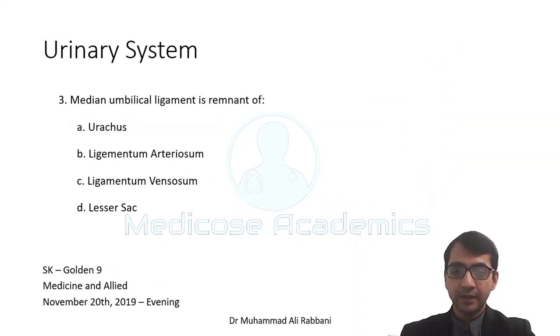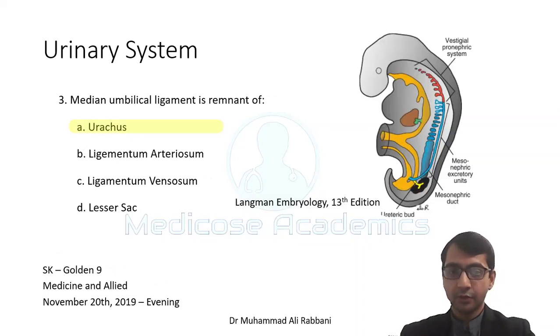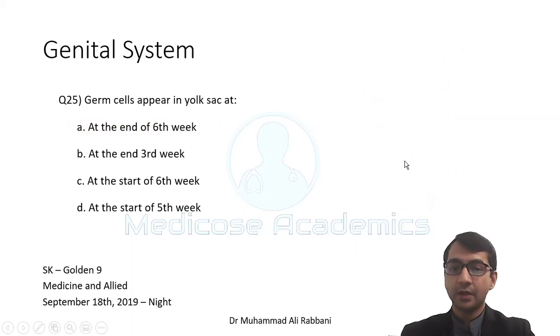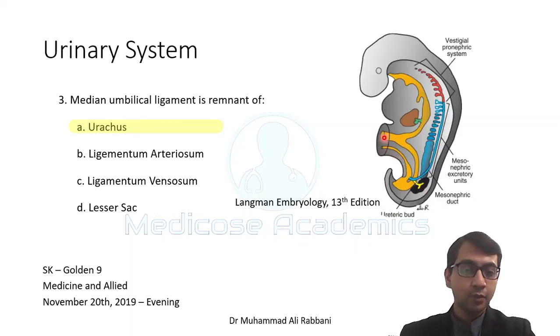Median umbilical ligament is the remnant of urachus. So this connection of the allantois to the umbilical cord or umbilical ring obliterates later on, and this forms a ligament that is known as urachus. And here you can also see that there are two connections in the umbilicus that are remnants in the adults. One is the vitelline duct. Sometimes this vitelline duct becomes patent and a fecal fistula comes out, and when there is urine coming out of the umbilicus, it is mostly because of the remnant urachus. It did not obliterate in that patient, and urine comes out.